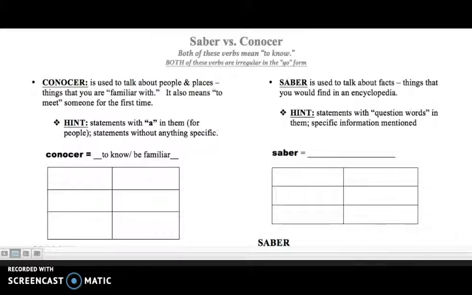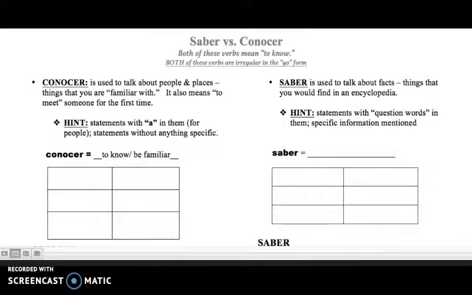Okay, now, one of the key hints in context when you're trying to decipher when to use conocer and when to use saber, well, with conocer, you typically see the a, okay, which would basically state that the direct object of the sentence that we're knowing is a person. Like in the first question, ¿Conoces al señor Corso? Sí, conozco al señor Corso.